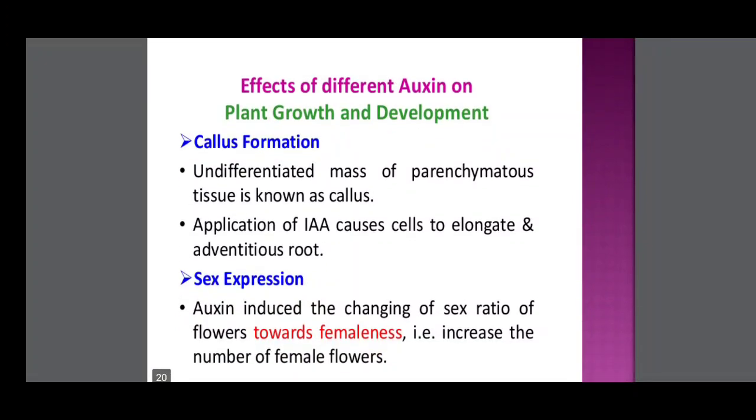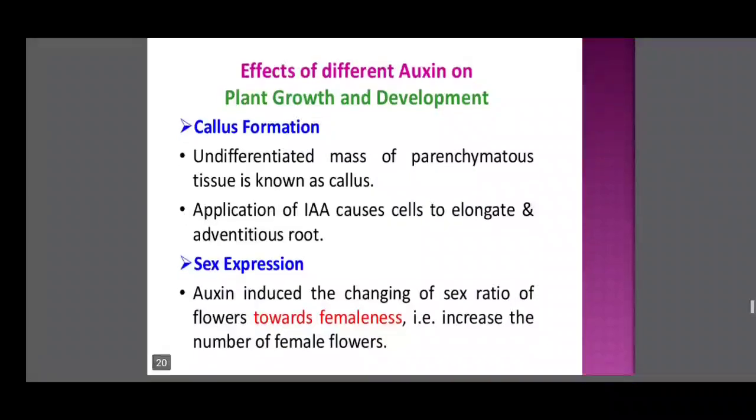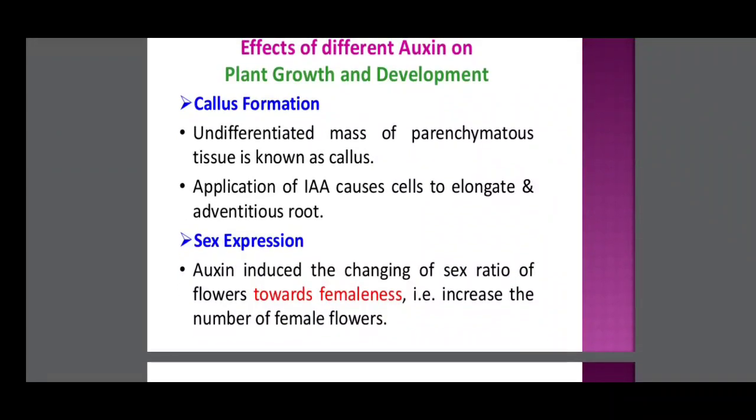Callus formation. Undifferentiated mass of parenchymatous tissues is known as callus. Application of IAA causes cells to elongate and form adventitious roots. Sex expression. Auxins also induce changes in the sex ratio of flowers. So that increases the number of female flowers. So femaleness is increasing in flowers. Female flowers are increased.